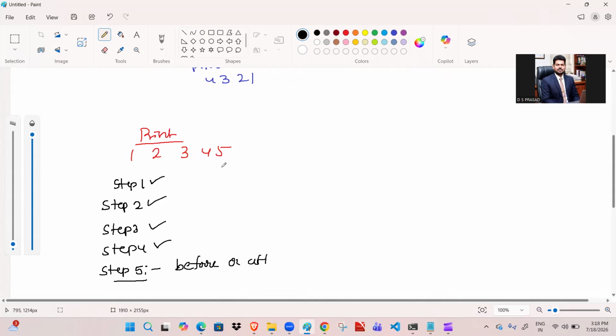Previously it was the bottom to top approach, so the work happens after the recursion. This one is before work. So the only difference is this one.